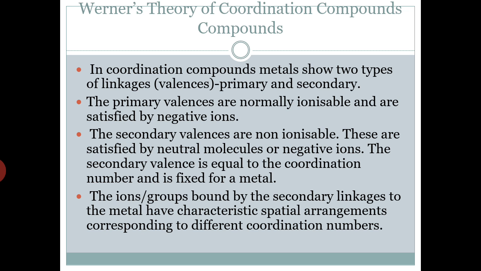The ions or groups bonded by the secondary linkages to the metal have a characteristic spatial arrangement. Okay, I have discussed that some have octahedral geometry, some have square pyramidal geometry. So these are the spatial arrangements, how within space they are arranged, giving different structures to the coordination compounds corresponding to the different coordination numbers. Coordination number is how many ligands, ions or neutral molecules are attached to the central metal ion. So this is all about the Werner theory of coordination compounds.